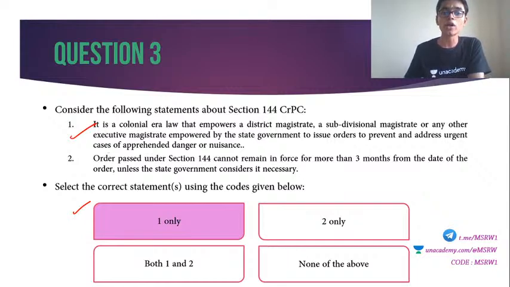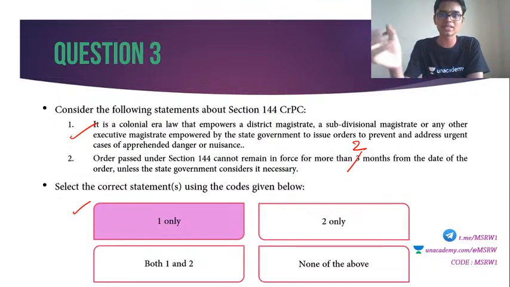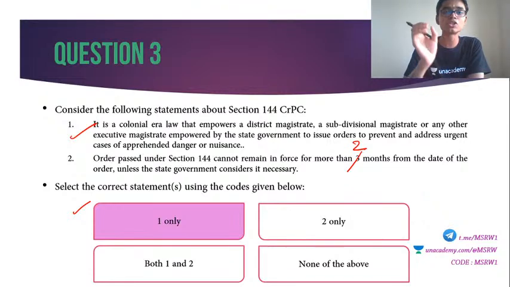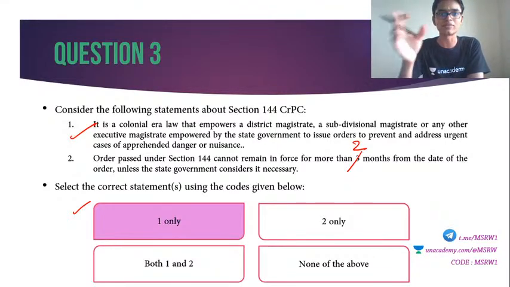Second one, order passed under section 144 cannot remain in force for more than 2 months, not 3. Okay, so as far as SDM or collector is concerned, he can issue this 144 only for a period of 2 months. Beyond 2 months, if the section has to continue, then state government's concurrence is necessary. Otherwise, after 2 months, this will lapse.